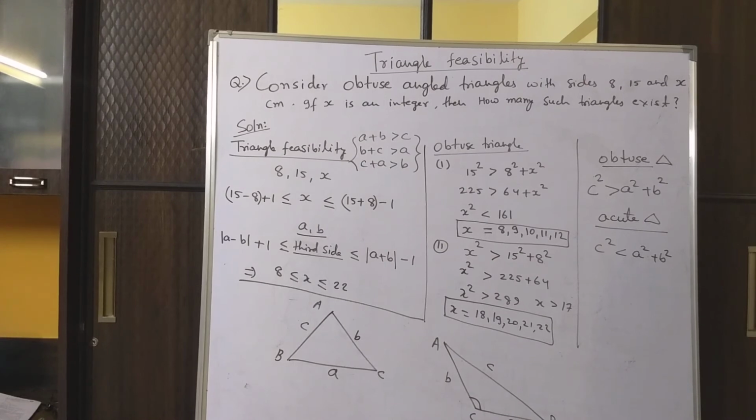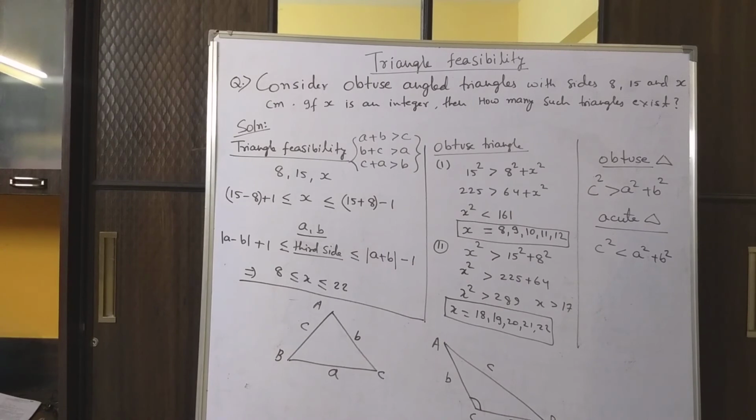So if I write that condition of obtuse triangle, I will say 15 square is more than 8 square plus x square. If I solve that, 225 is more than 64 plus x square, and then simplifying, x square has to be less than 161. Now the minimum value of x is 8. So x can be 8, 9, 10, 11, 12. x cannot be 13 because 13 square is 169. So we got 5 values: 8, 9, 10, 11, 12. If I take these 5 values, I will get an obtuse triangle. If I take x as 13, it will not be an obtuse triangle.